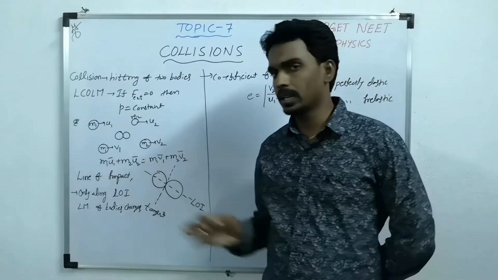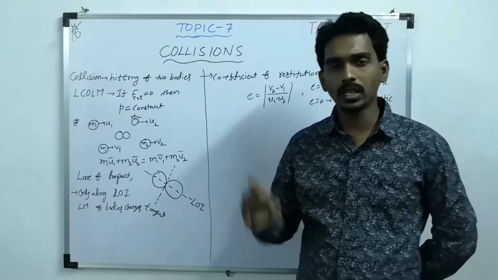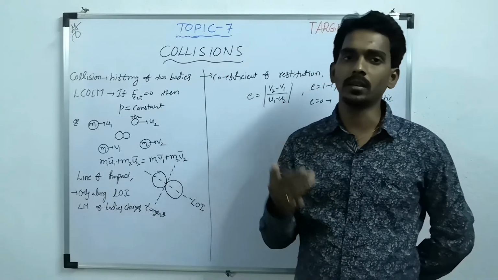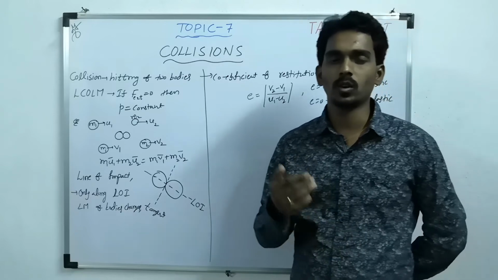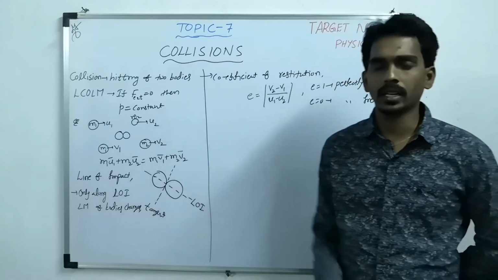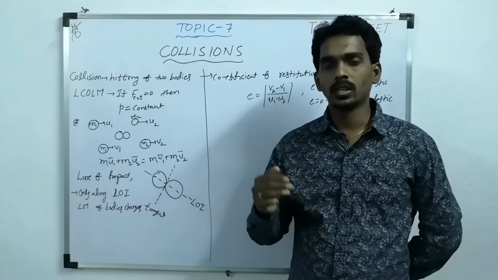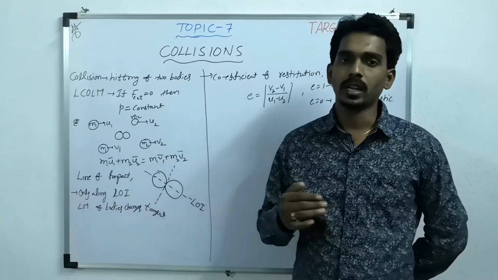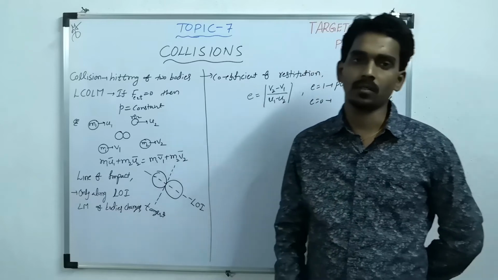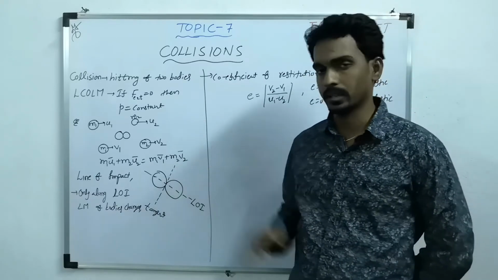Here both are moving in the same direction, that's why I am taking plus. If they are moving in opposite directions, then you have to take minus, like m1 u1 minus m2 u2. If they are moving in perpendicular directions, then you have to consider m1 u1 bar plus m2 u2 bar, in vector form. So depending upon the question given, you have to take.